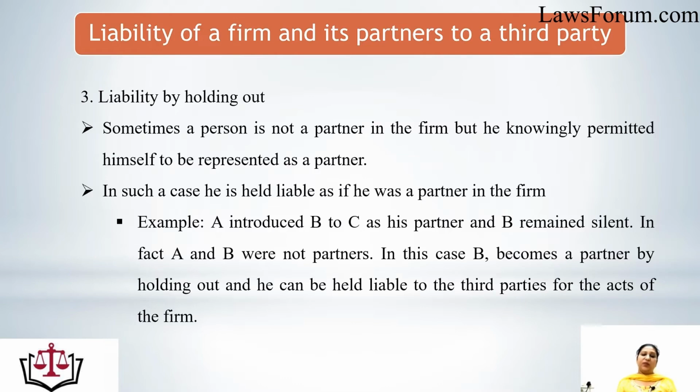A introduced B to C as his partner and B remained silent. In actual fact, B was not a partner in that firm, but when B remained silent, he worked as a holding out partner. In fact, A and B were not partners. In this case, B becomes a partner by holding out and can be held liable to the third parties for the acts of the firm because the persons outside the firm treat him as a partner of the firm.